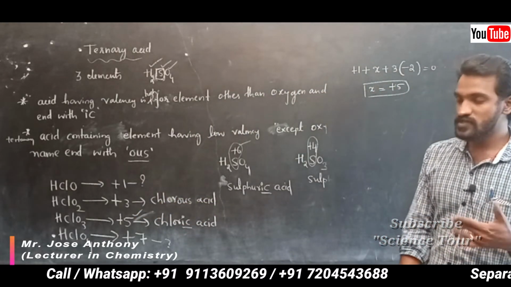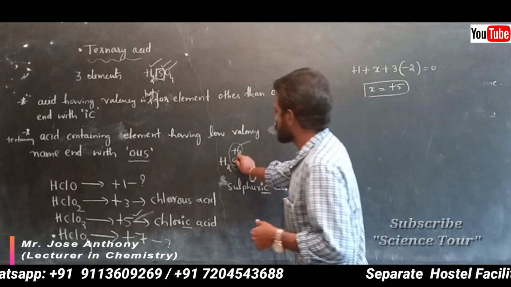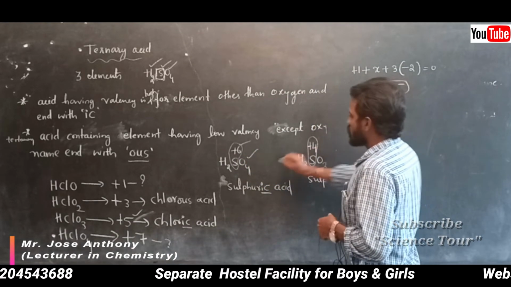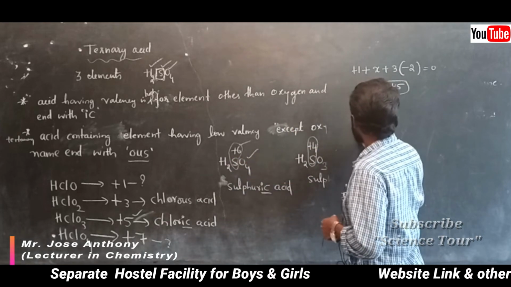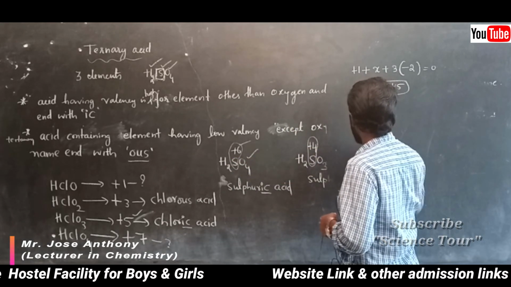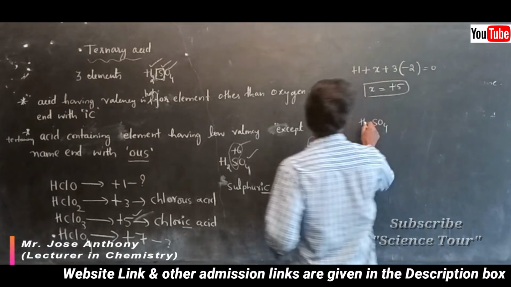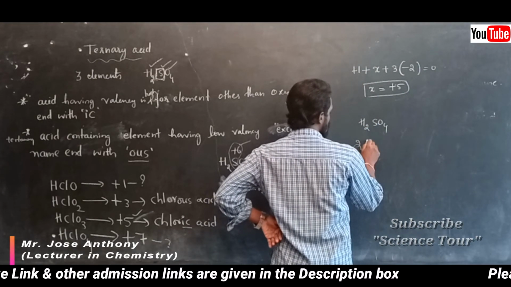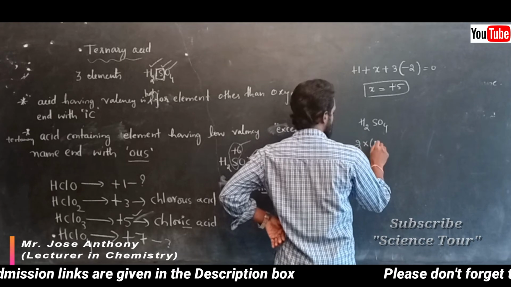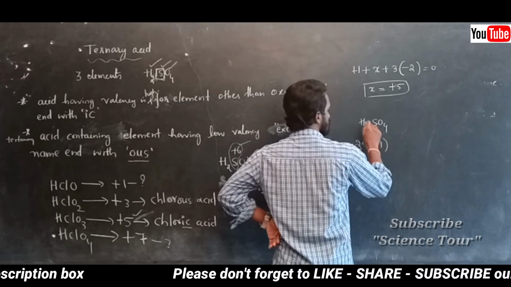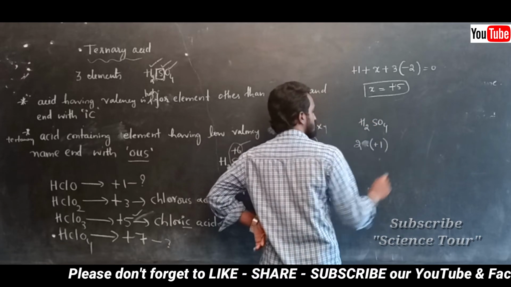You can also try with sulfuric acid. How many hydrogen are there in sulfuric acid? 2 hydrogen. That means you directly write 2 into +1, where +1 is the oxidation number of hydrogen, H plus.